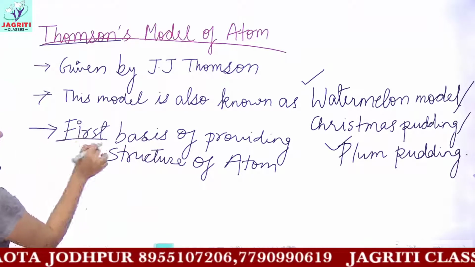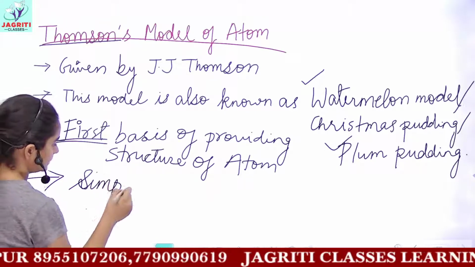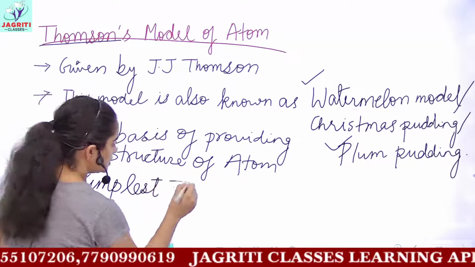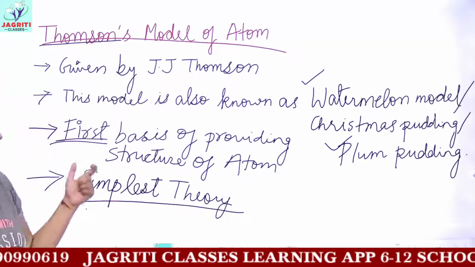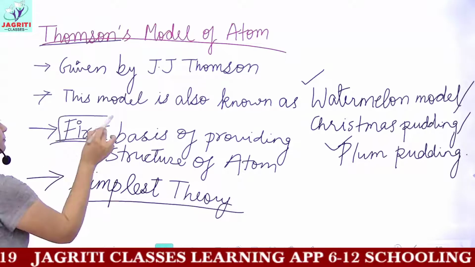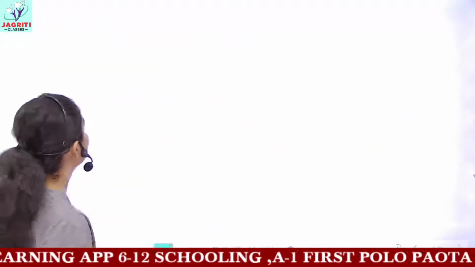So this was the first model, and this was a quite simple model. It was based on the simplest theory of arrangement. It is simple in terms that it was the first basic model, and it is quite simple in studying also. So let's see in detail what Thomson told about the arrangement of subatomic particles.